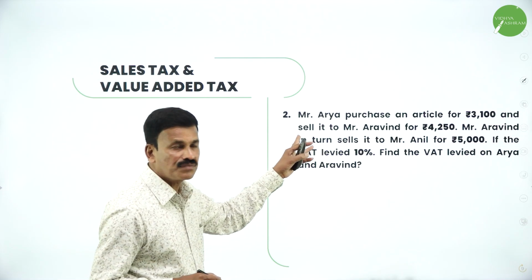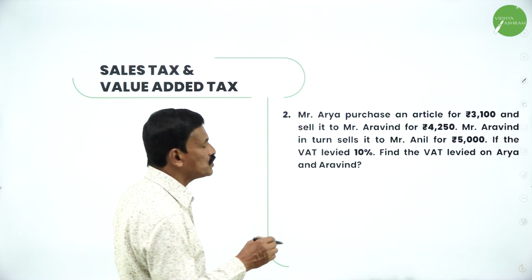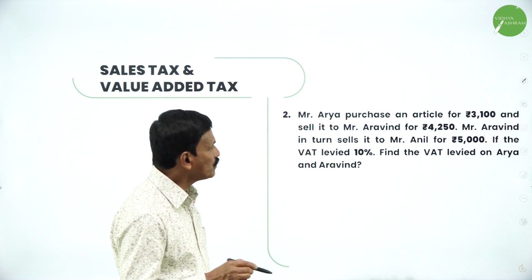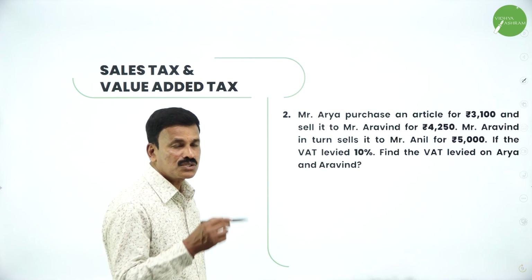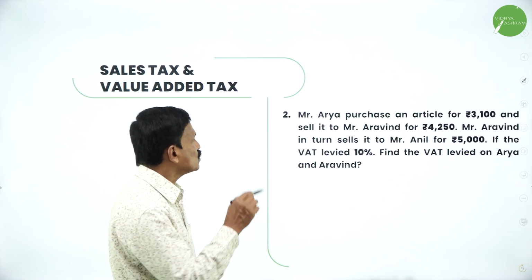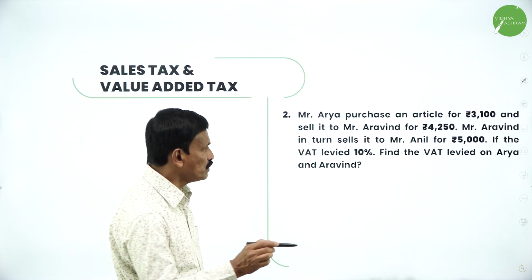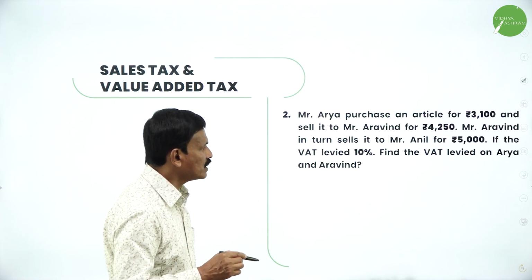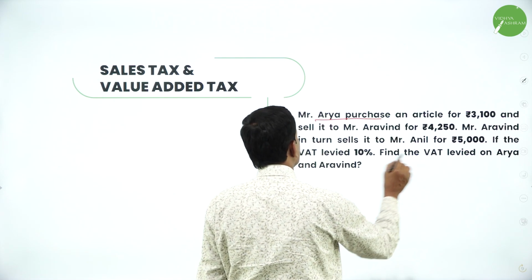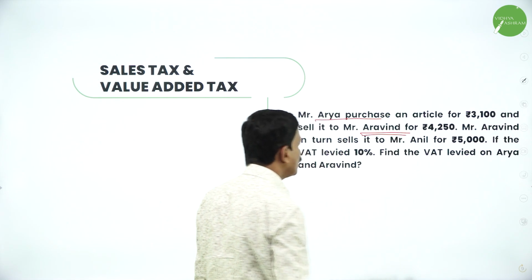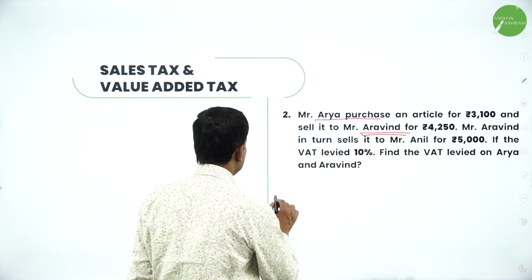So just go through the question carefully. Mr. Arya purchased an article for 3,100 and sold it to Arvind for 4,250. Again, Arvind will sell it to Mr. Anil for 5,000 rupees. So A will sell to B, B will sell to C: 3,100 to 4,250, again 4,250 to 5,000 rupees. If the VAT levied is 10%, find the VAT on Arya as well as on Arvind. Okay, very important problem.